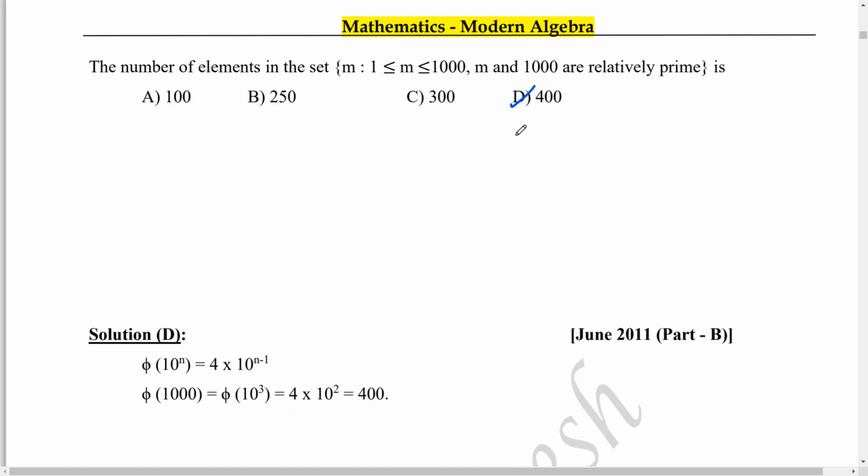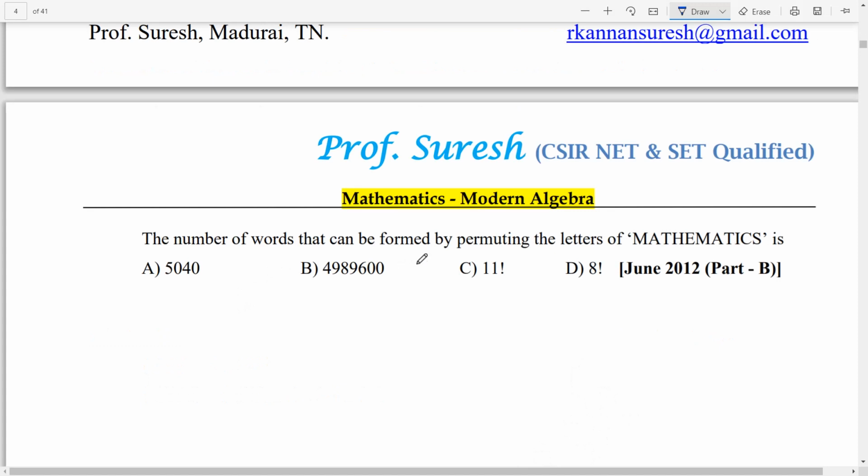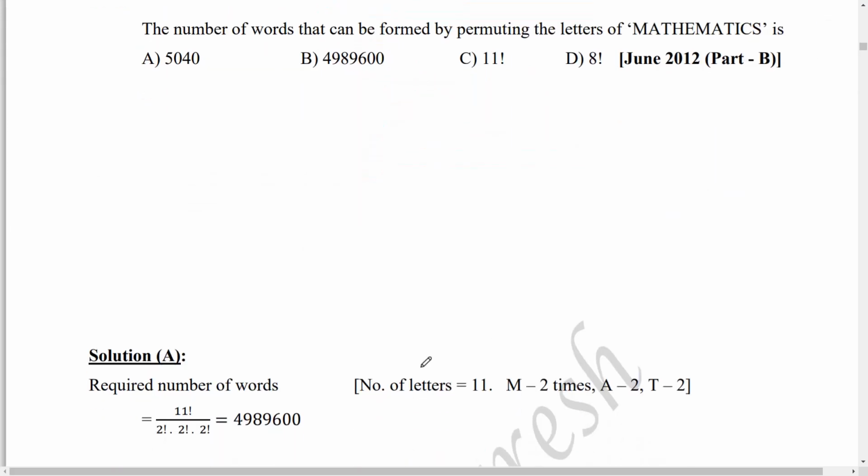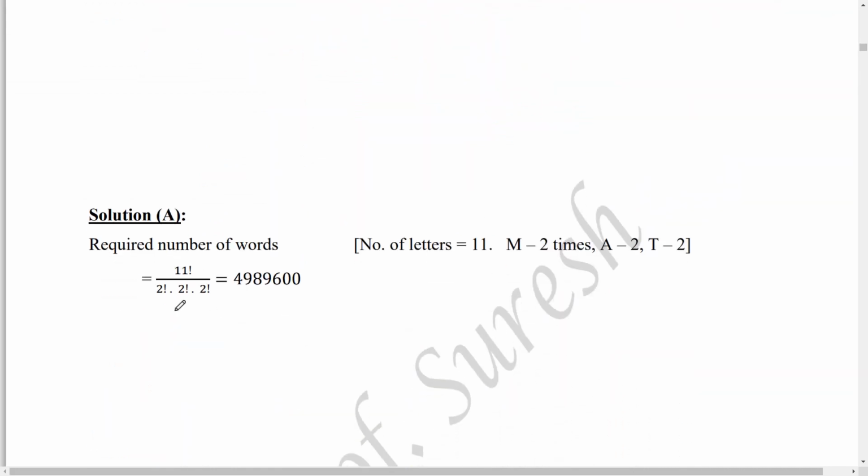The number of words that can be formed by permuting the letters of MATHEMATICS is. Actually this question is asked from combinatorics, a school level question. So check how many letters are there and what the repeated letters are. The required number of words equals 11 factorial, because the total number of letters is 11, in which M comes 2 times, A 2 times, and T 2 times.